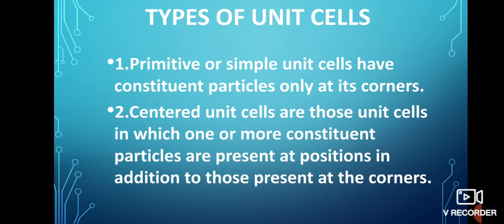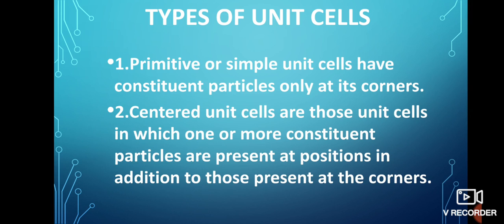Now the next topic is types of unit cells. There are two types of unit cells. The first one is the primitive or simple unit cell, and the second is the centered unit cell. Primitive unit cells have constituent particles only at the corners. That means when constituent particles are present only at the corner positions of a unit cell, it is called a primitive unit cell. It is also called a simple unit cell.